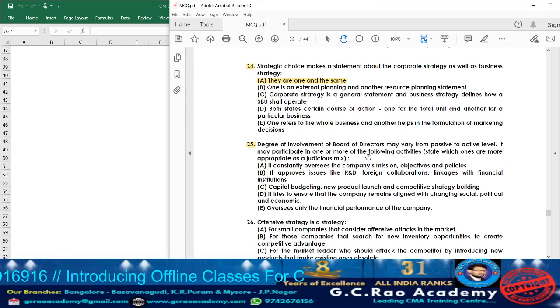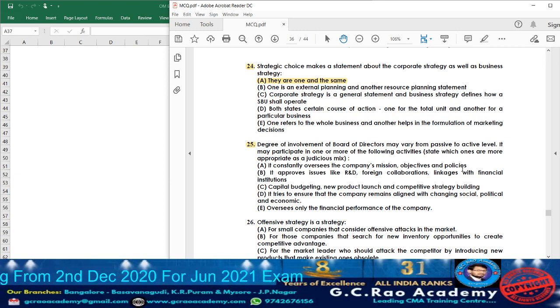Now what are they telling? It may participate in one or more of the following activities. In which activities the board of directors may participate, they are telling. State one or more as appropriate, as a judicious mix. In which aspect does the passive to active participation vary, in the degree of involvement of the board of directors, in the options given below? They are asking us to identify. Option A, it constantly oversees the company's missions, objectives and policies.